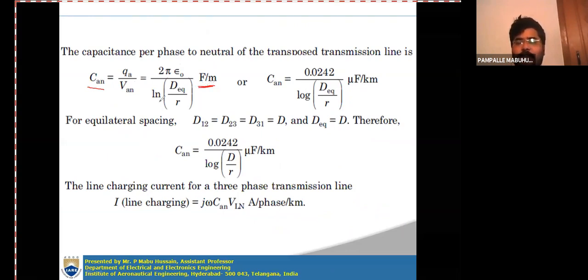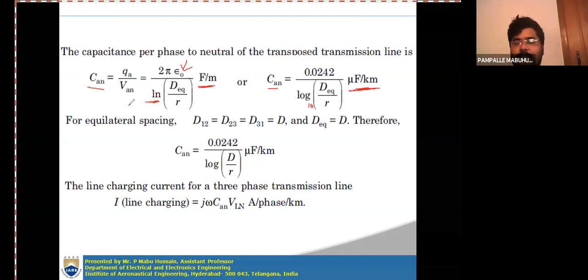Now if you convert this ln term to a logarithmic term and substitute the epsilon naught value as 8.85 into 10 power minus 12 farad per meter, finally you will get CAN equal to 0.0242 by log D equivalent by R, where log is to base 10, in microfarad per kilometer. You can use any one of these equations to calculate the capacitance between conductor A and neutral.